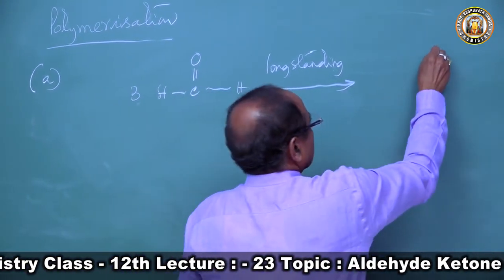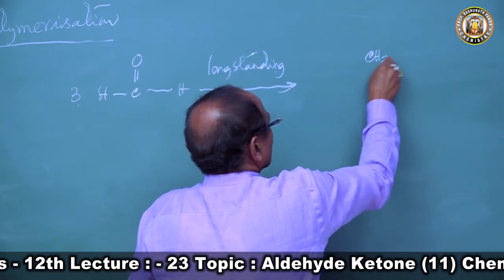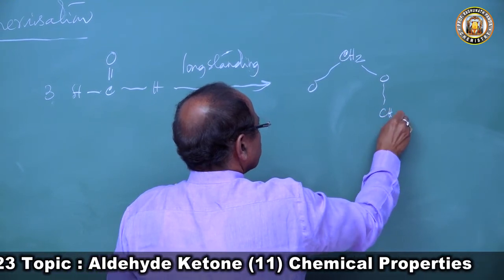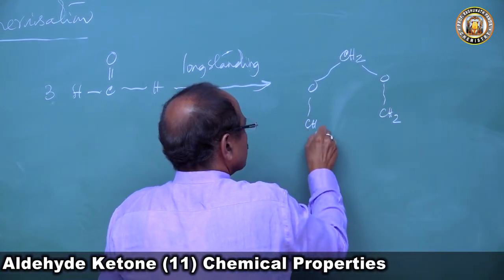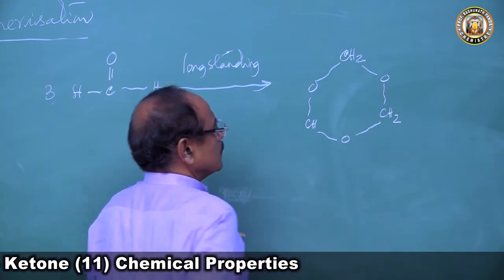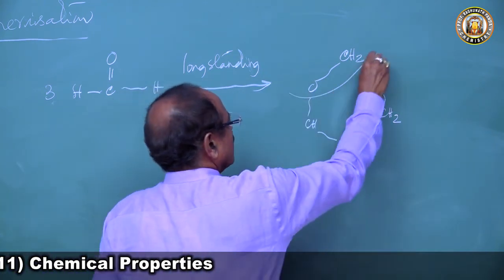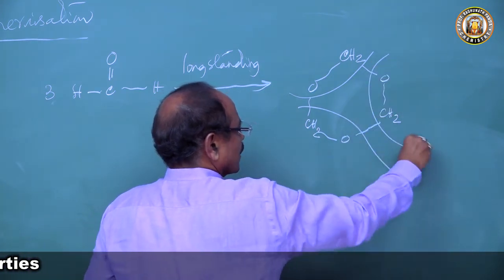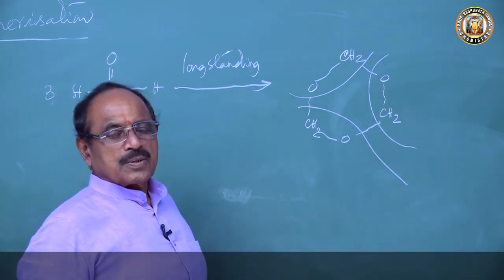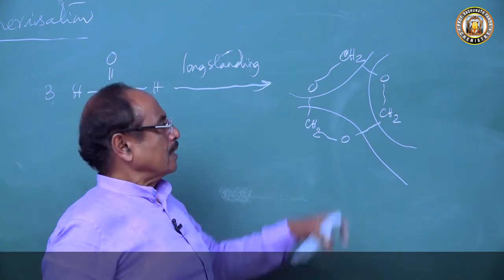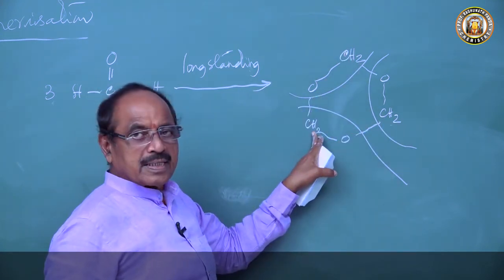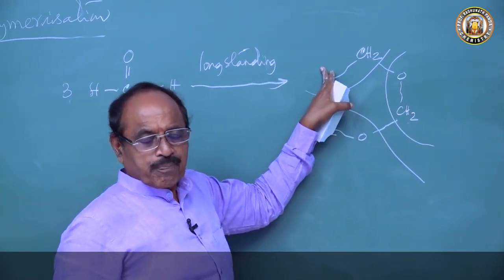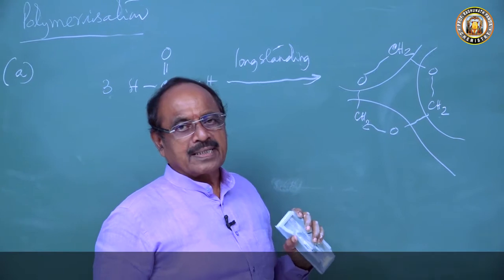So it forms CH2O, then again CH2 and O. So here this is one molecule of formaldehyde, this is another molecule of formaldehyde, this is another molecule of formaldehyde. Trioxymethylene, this is methylene, 3 methylene groups are there, 3 oxygen atoms are there. So this is trioxymethylene or paraformaldehyde.